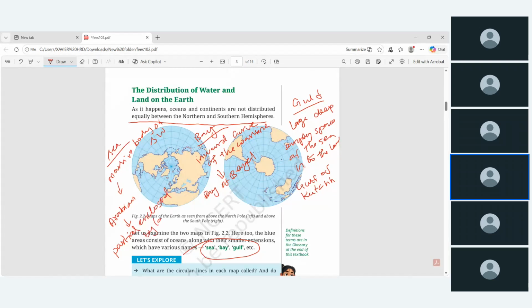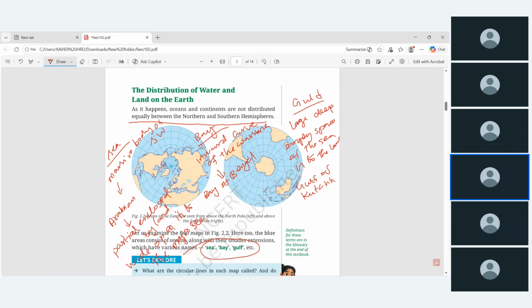Enclosed by land, and a wide open into the major sea or bigger sea. Wider open into the major sea. Okay, if you remember the Arabian Sea, a wide open into the Indian Ocean, right?